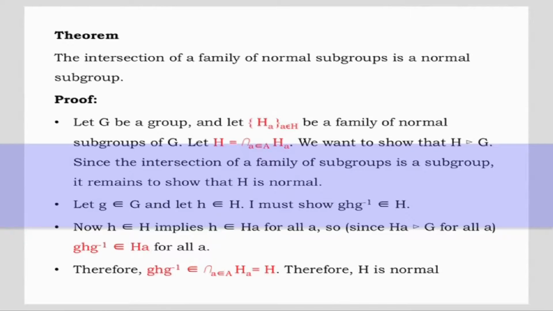Let g belong to G and let h belong to H. I must now show that g h g inverse belongs to H. Now, h belongs to H implies h belongs to H_A for all A. So, since H_A is a normal subgroup of G for all A, g h g inverse belongs to H_A for all A. Therefore, g h g inverse belongs to the intersection of all H_A, which is equal to H. Therefore, H is a normal subgroup.